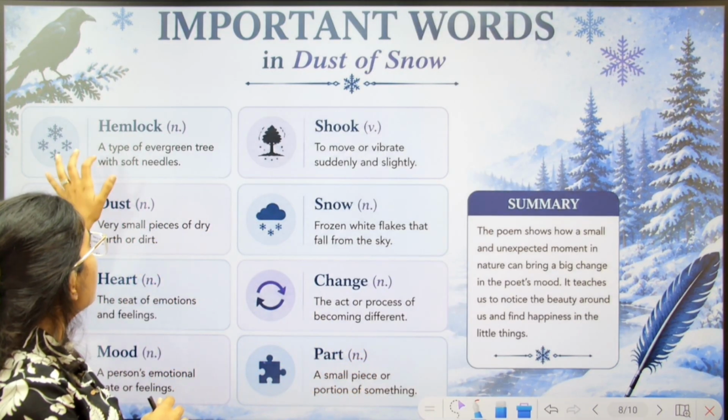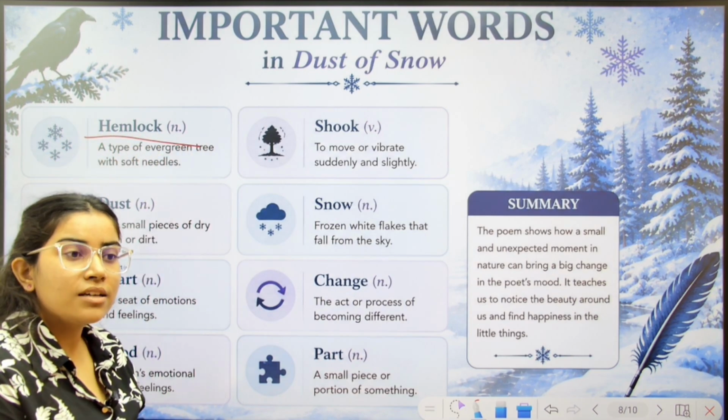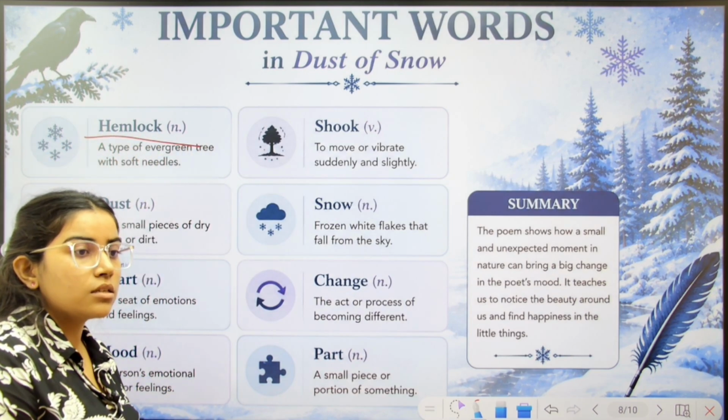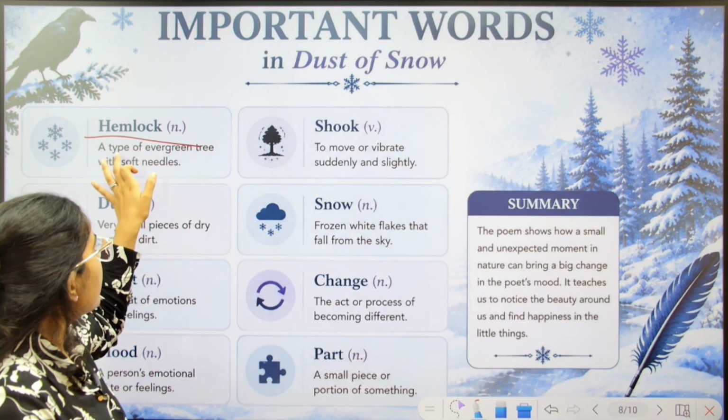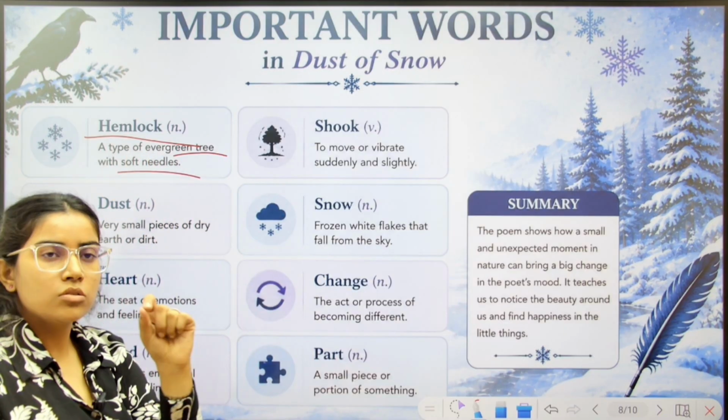The very first is hemlock. Hemlock is a kind of poisonous tree. A type of evergreen tree with soft needles.